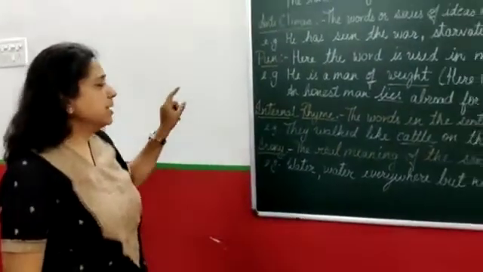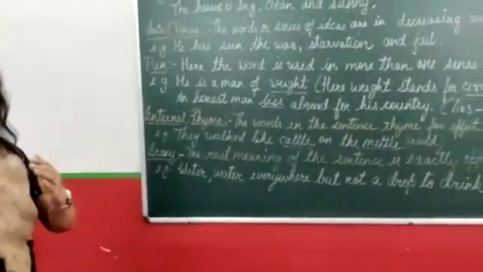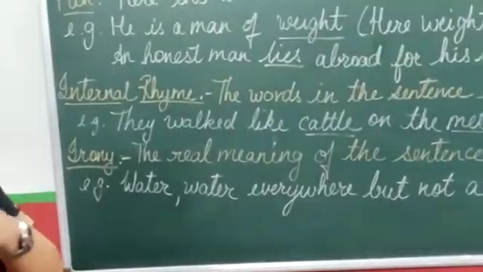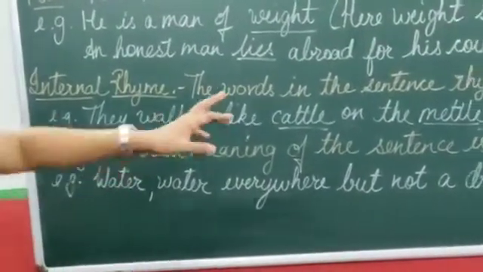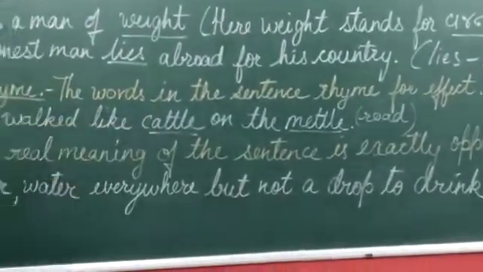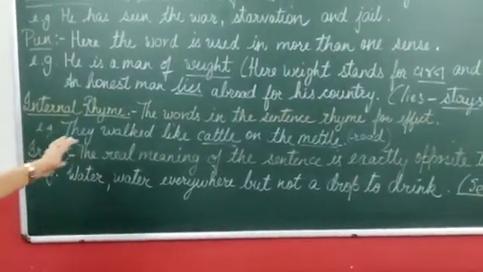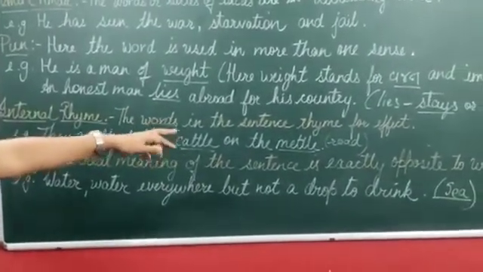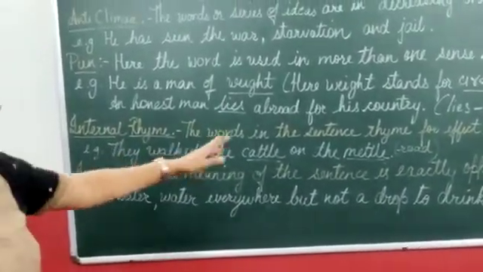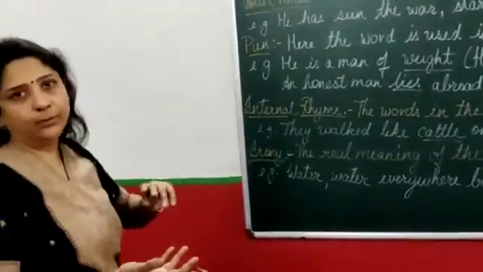So that is one. Now internal rhyme. Again, when the words rhyme, you know what is rhyme? We used to have nursery rhymes when we were small. So when the words rhyme, it's called internal rhyme, for effect. And sometimes you love to read the words, the poems, the jingles which have a rhyming effect. They walk like kettle on the metal. Now kettle is for animals, metal is a road. So here the words are rhyming. I'm not giving more examples because rhyming you know.